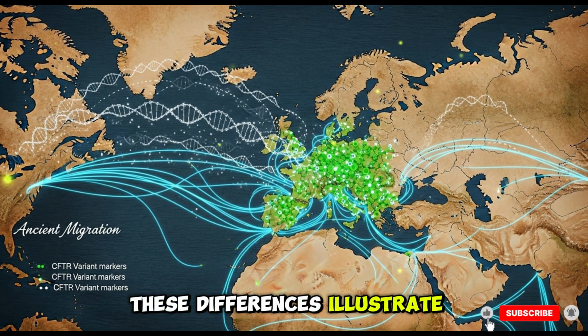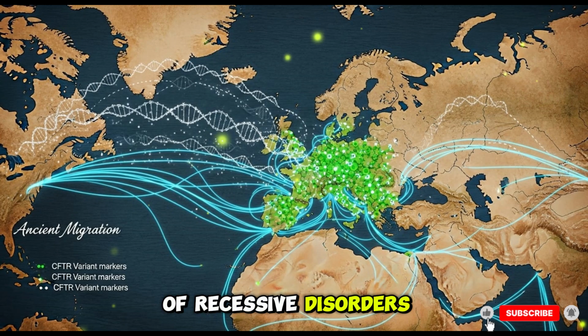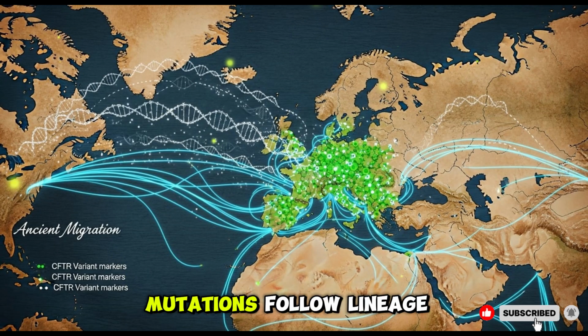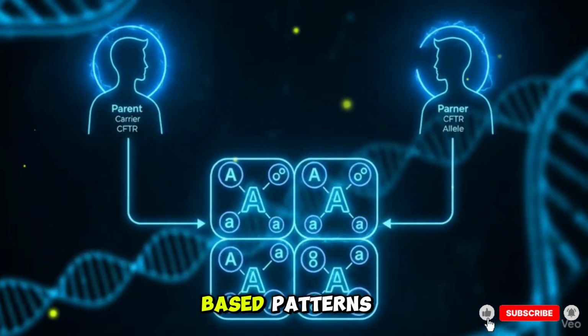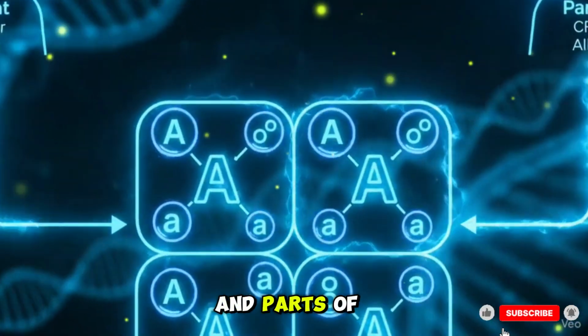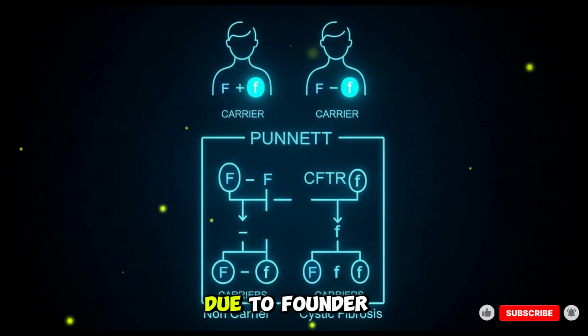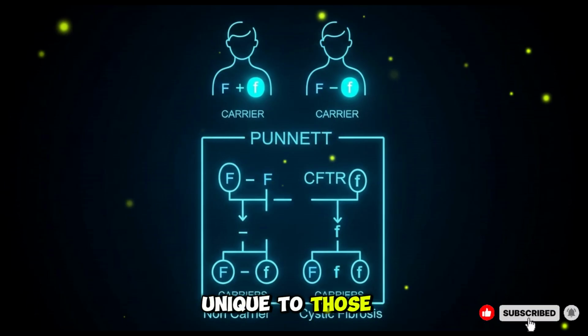These differences illustrate how ancestry influences the distribution of recessive disorders and why specific mutations follow lineage-based patterns rather than universal global trends. In the Middle East and parts of South Asia, localized pockets of higher prevalence appear due to founder variants unique to those regions.